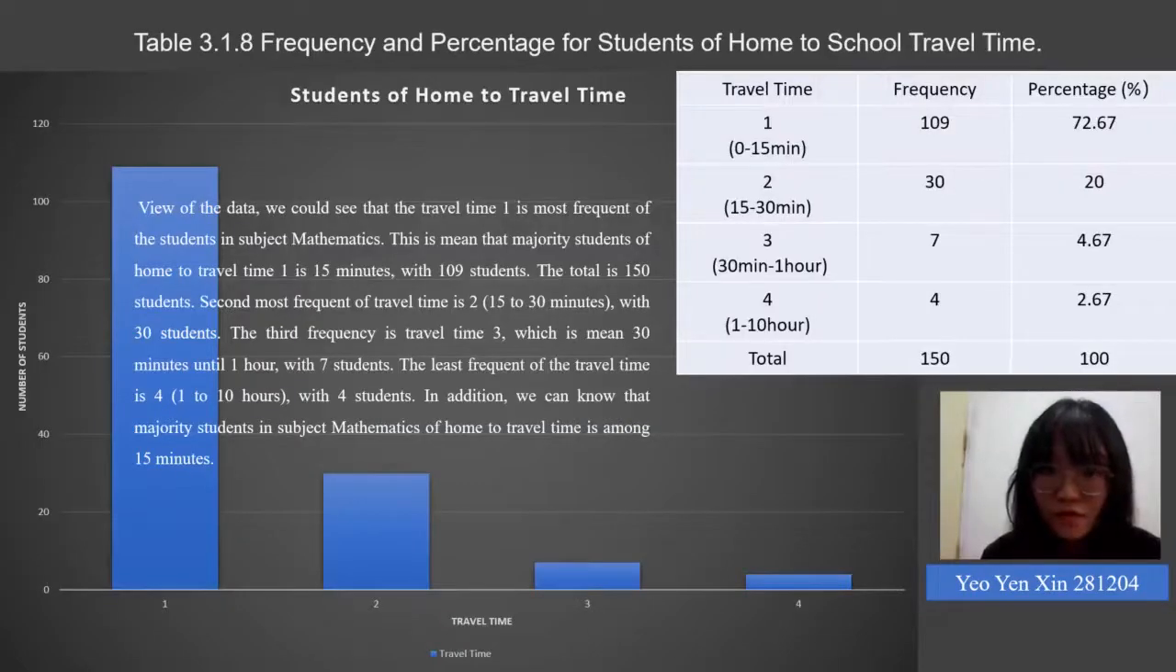Next, this paragraph shows the student's home to school travel time. They have 4 travel times. In view of the data, we could see that travel time 1 is the most frequent among students in the subject mathematics. This means the majority of students have a home to school travel time of 1, which is 15 minutes, with 109 students. The total is 150 students. The second most frequent travel time is 2, 15 to 30 minutes, with 30 students. The third is travel time 3, which means 30 minutes to 1 hour, with 7 students. The least frequent is travel time 4, 1 to 10 hours, with 4 students. In addition, we can know the majority of students in the subject mathematics have a home to school travel time of about 15 minutes.